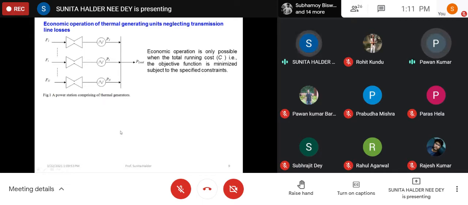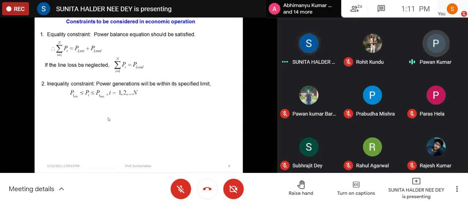Ma'am, can you please explain again why power should have some limiting value? I mean, lower limit. If we have no load, then why can't power be zero? Why is there some P minimum? If no load is connected, then power can be zero, which means there is no generation, that generator is not in operation.